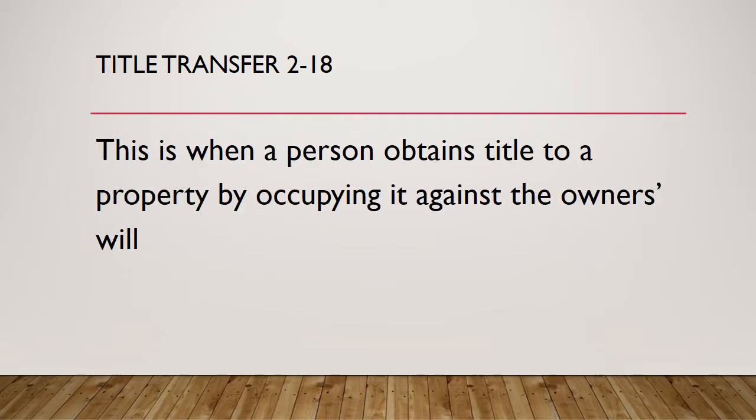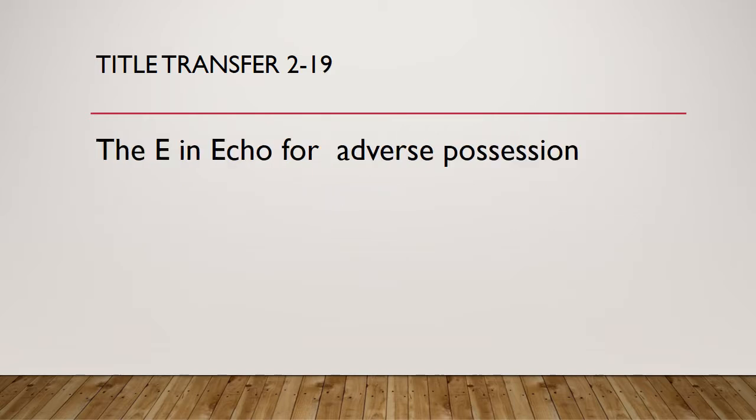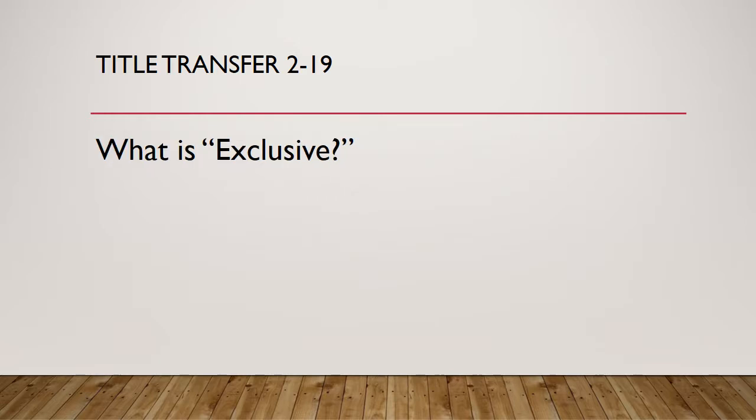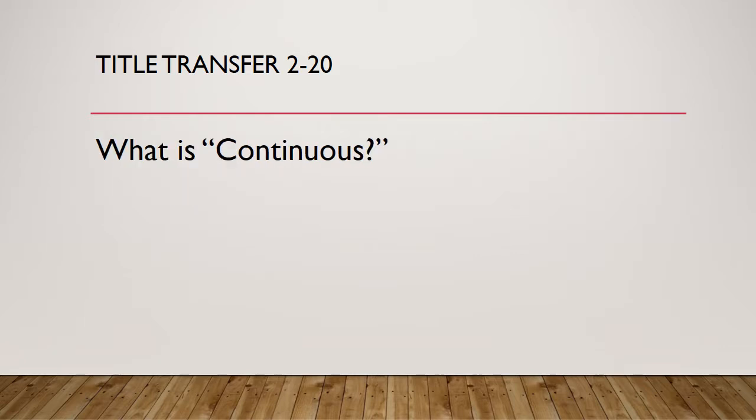Question 18. This is when a person obtains title to a property by occupying it against the owner's will. What is adverse possession? Question 19. The E for ECHO in adverse possession. What is exclusive? Question 20. The C in ECHO stands for this in adverse possession. What is continuous?